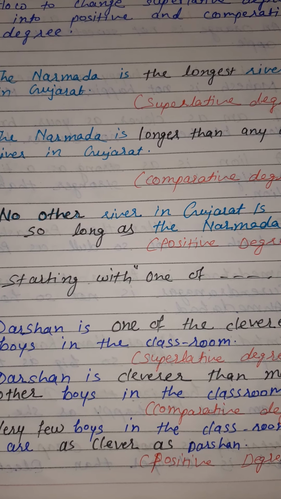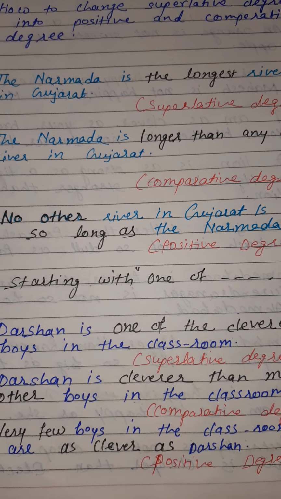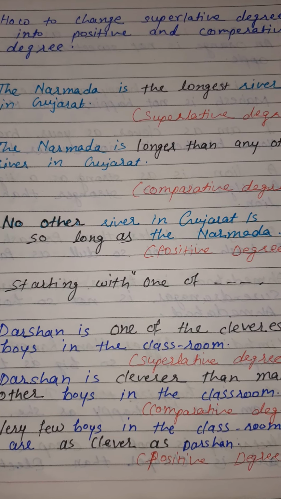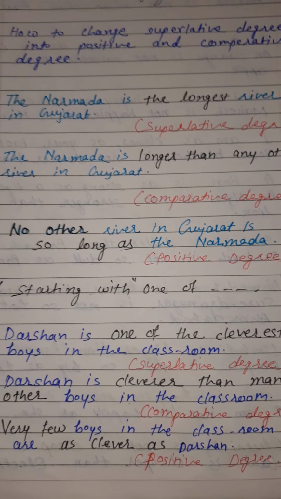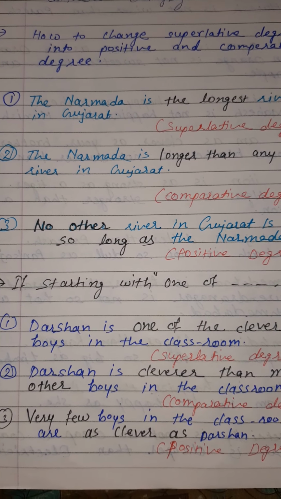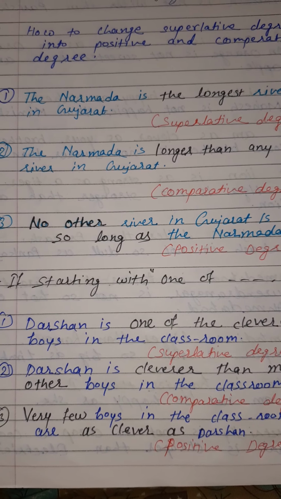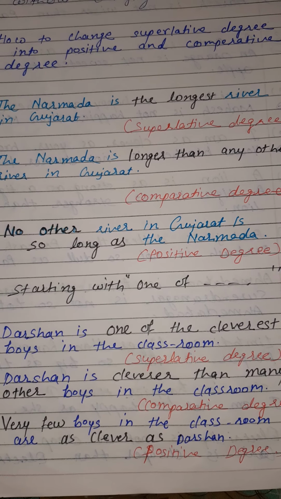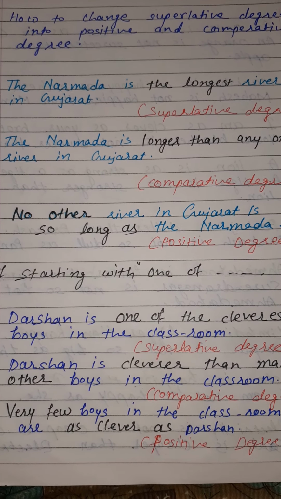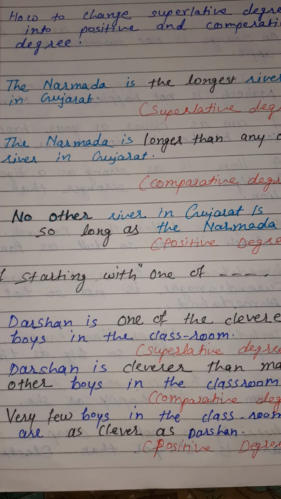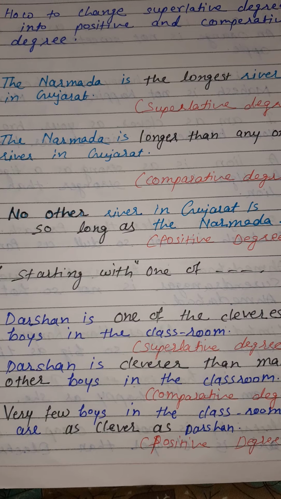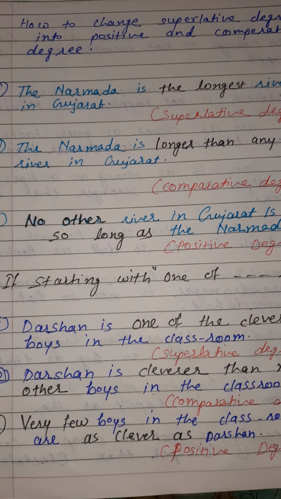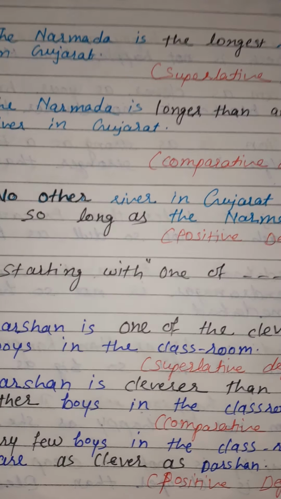If one person or thing is compared with many other persons or things, it can be changed into or compared in all degrees. You can see here we compare persons, things and places with all degrees. So this is the level of comparison.